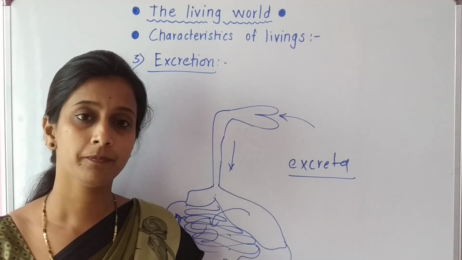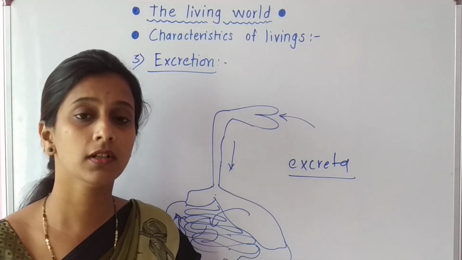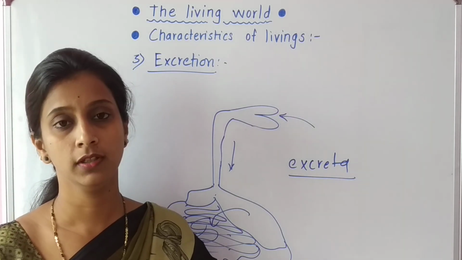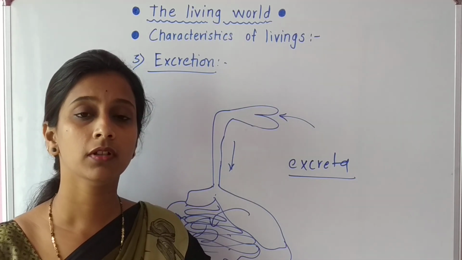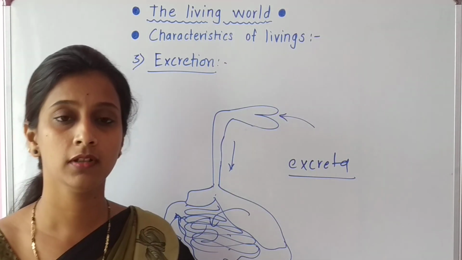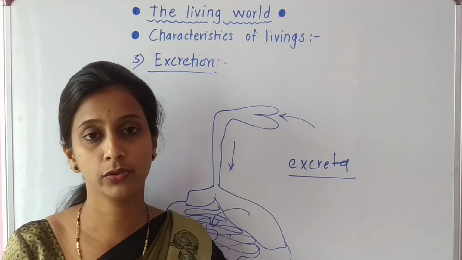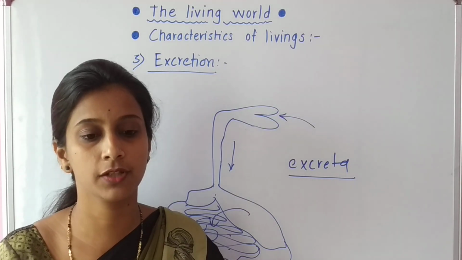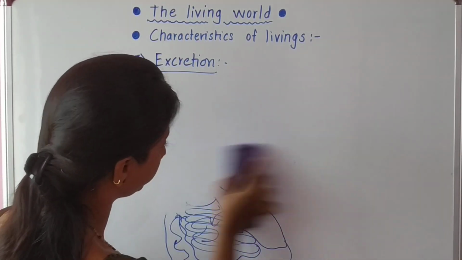Other animals also excrete some waste products, some excreta, from their body, and they have specific organs for that. So this is about excretion in animals. Now students, plants also produce some waste material, and they also carry out the process of respiration. So next we will see excretion in plants.